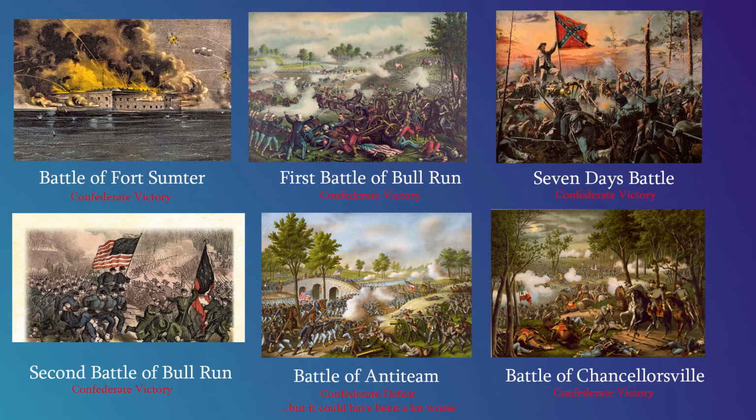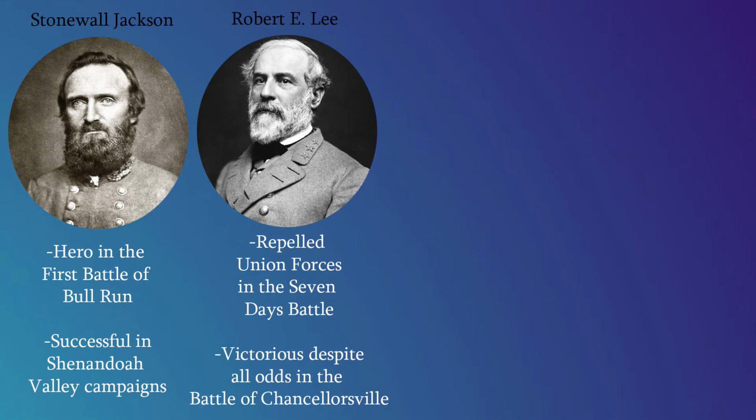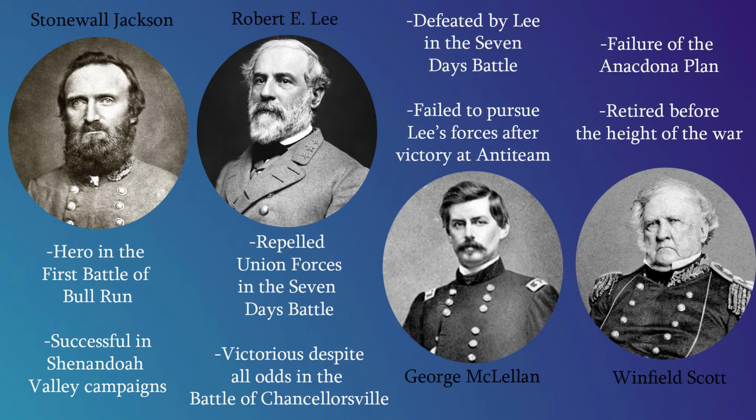War between the states began after a Union base was attacked by Confederate troops off the coast of Charleston. The Confederates would see initial success due in large part to the skilled leadership of Generals Stonewall Jackson and Robert E. Lee, and the comparatively less competent leadership of Union Generals Winfield Scott and George McClellan.